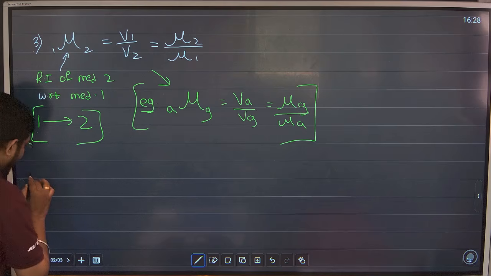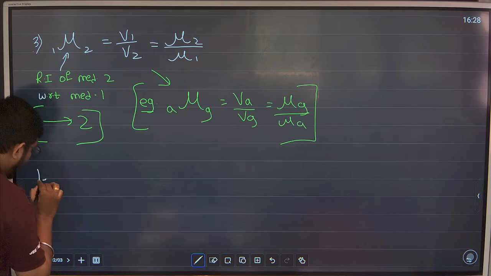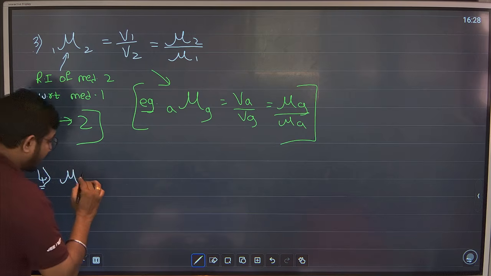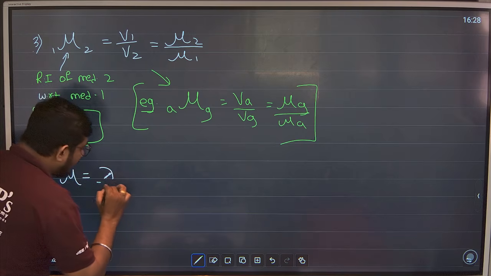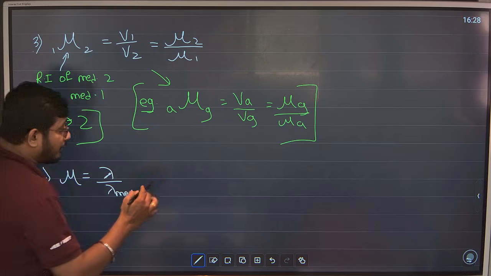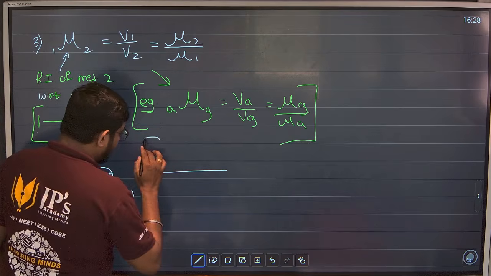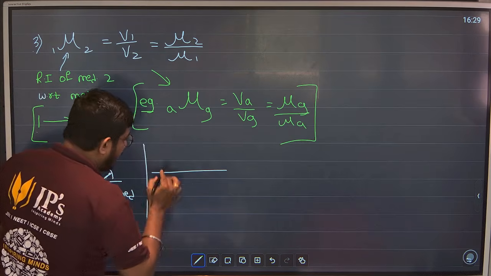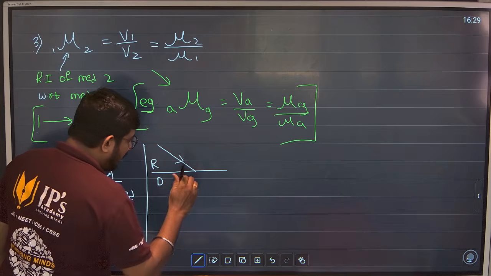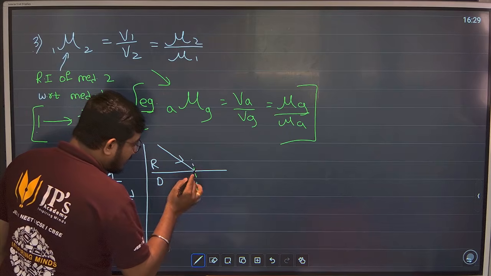Then fourth formula guys. Fourth, mu, again refractive index is lambda upon lambda medium. In exam they will be asking you light is traveling from one medium, rarer medium suppose, to denser medium, so you will see the path will change.